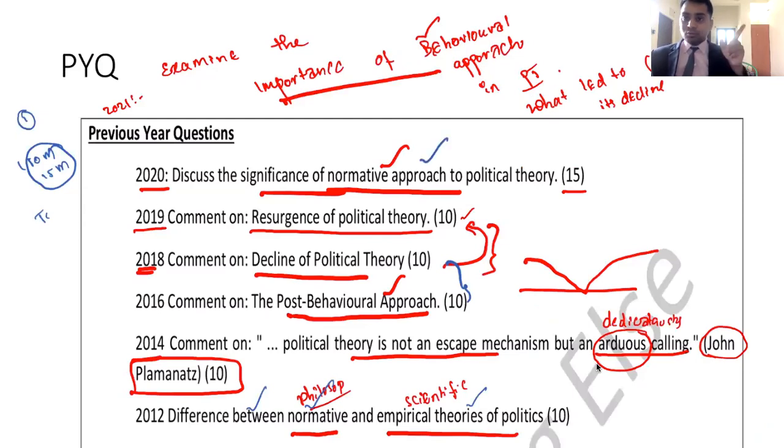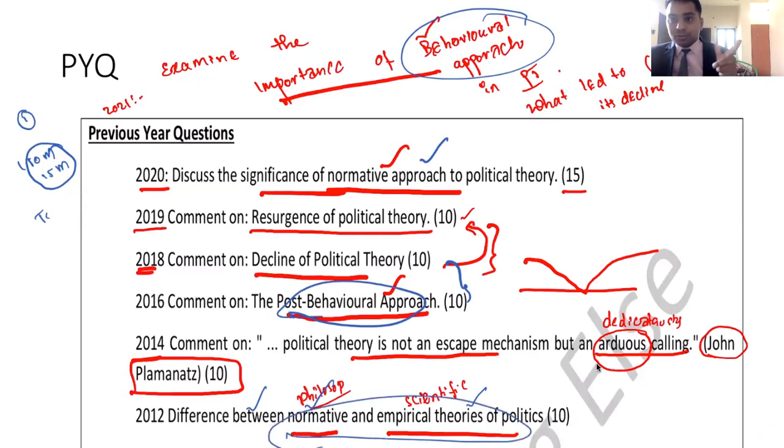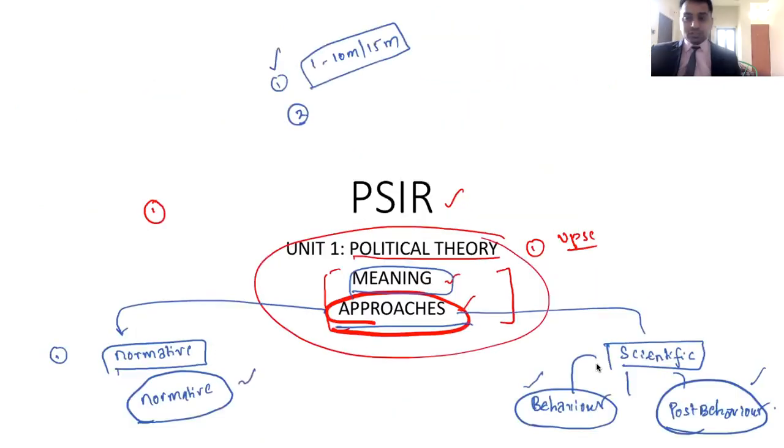Normative approach, one question. Behavioral approach, one question. Post behavioral approach, one question. Or the difference between normative and scientific approach, one question. Right? Now, not only this, one more thing that you have to observe is they are not just restricting to theories. They are also asking one question.